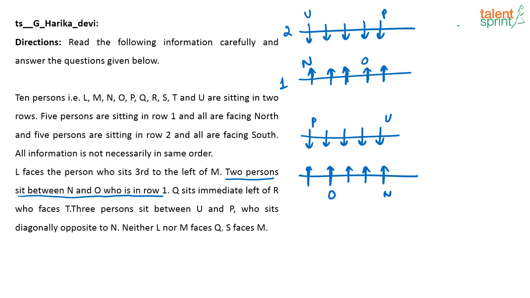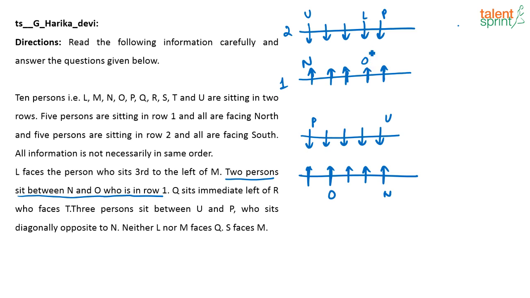Then what is given? Q sits to the immediate left of R who faces T. So where can I place Q and R? And it is given L faces the person who sits third to the left of M. So where can I place L? Let us try to place L in this line. Can I place L in this line? L faces the person who sits third to the left of M. Can L come here? No.